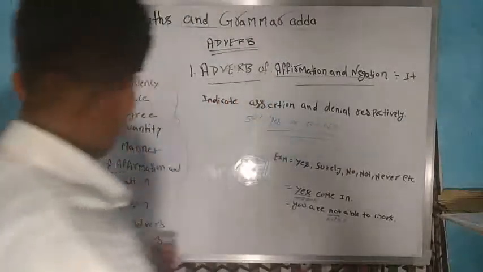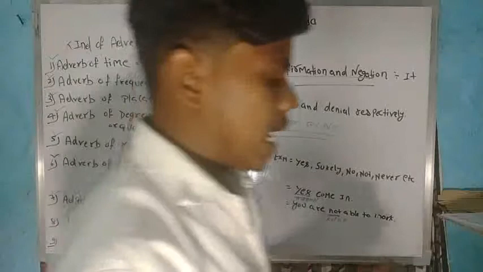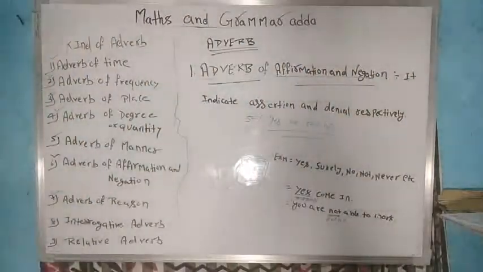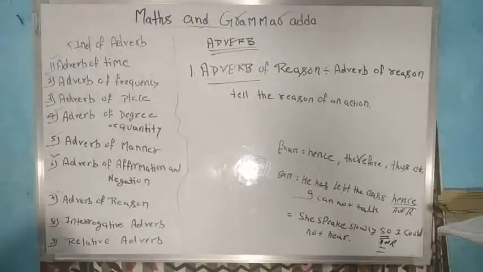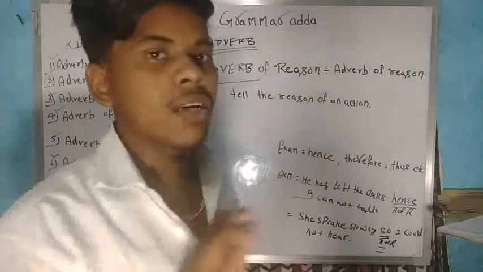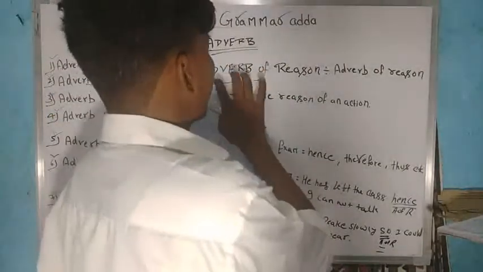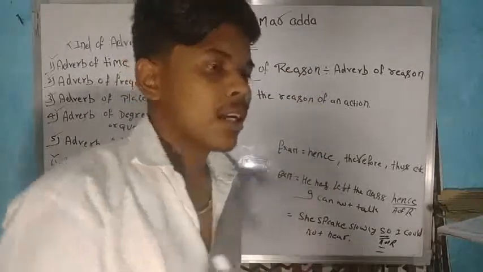Okay, so we will study the seventh part, adverb of reason. What is the adverb of reason and how does it work? Listen.